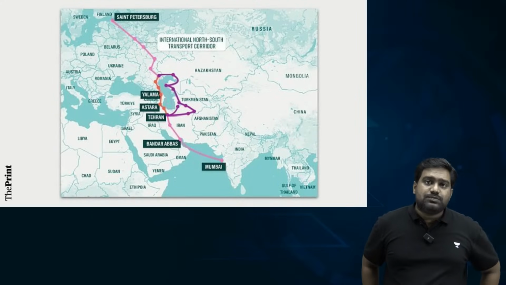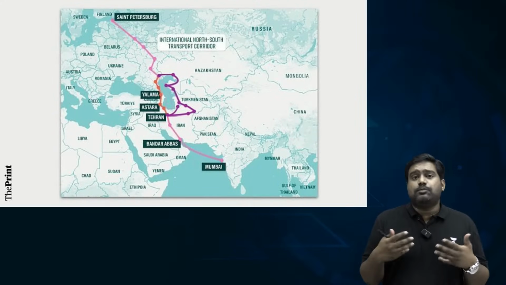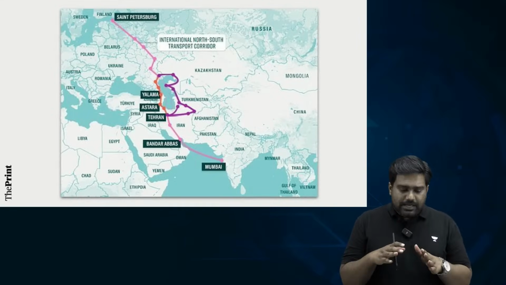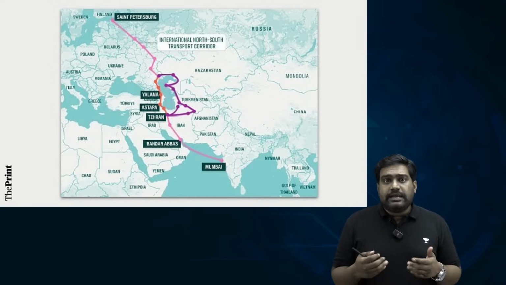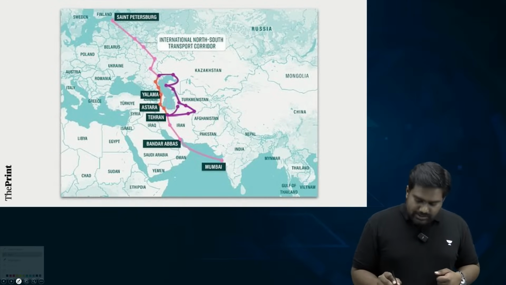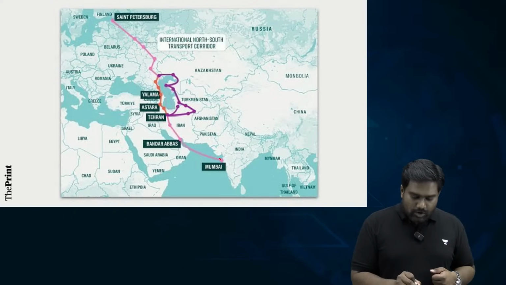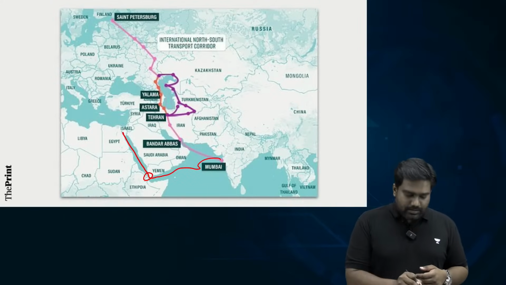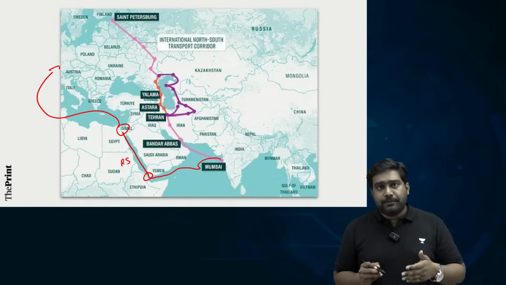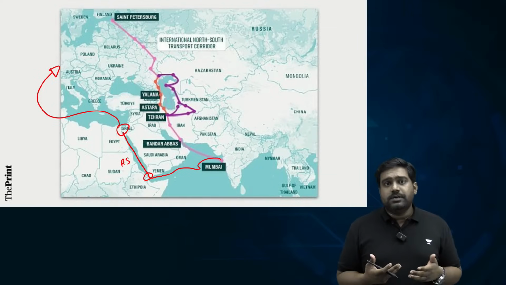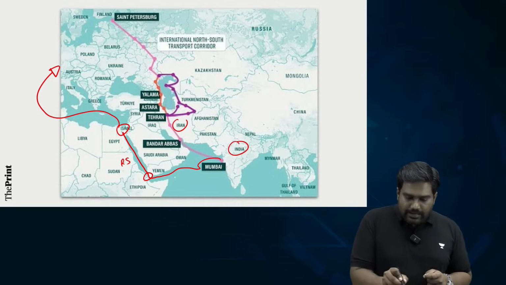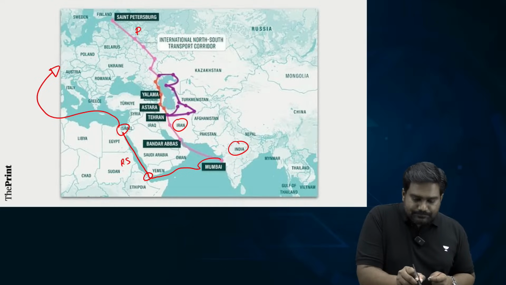INSTC is a proposed transport route which is supposed to create a shorter link from India to Iran to Russia. It can be a shorter, alternative, more efficient connectivity route which can bypass the longer Red Sea route. Because currently for trade between India and Russia, we depend on the Bab el-Mandeb Strait, Red Sea and Suez Canal, which is a very long route to reach Europe and Russia. It takes more time, it's more expensive. So from the 1990s, there is a proposal between India, Iran and also Russia.